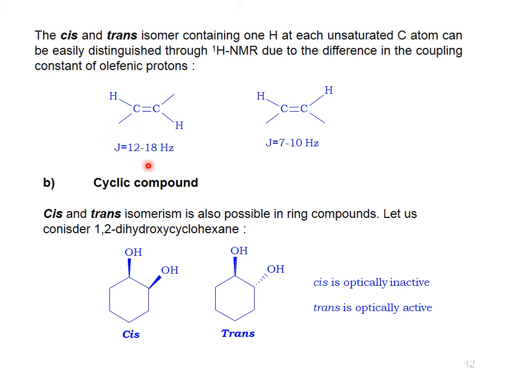Cis and trans isomerism is also possible in ring compounds. Let us consider 1,2-dihydroxycyclohexane. This is the cis form and this is the trans form. Cis is optically inactive and trans is optically active because here is a plane of symmetry and this compound lacks a plane of symmetry. There is no plane of symmetry in the trans isomer. That's why the trans isomer is optically active and the cis isomer is optically inactive.